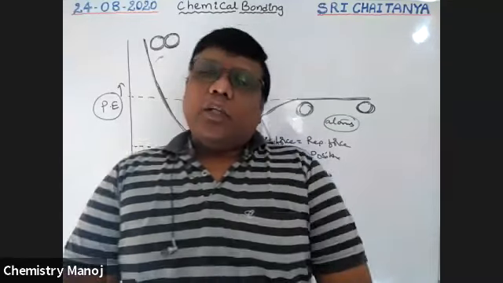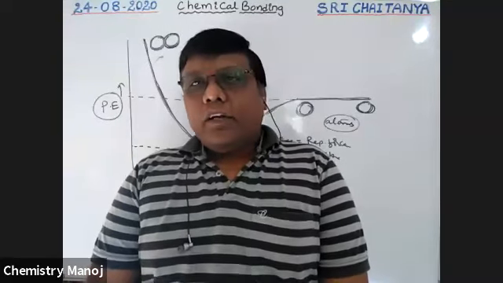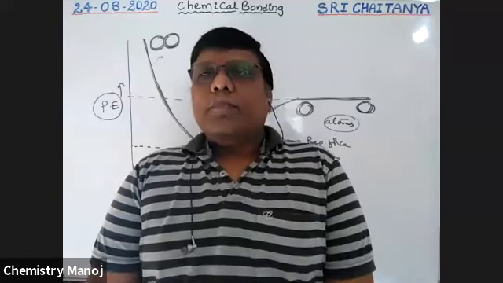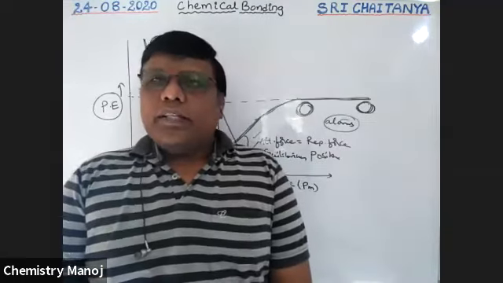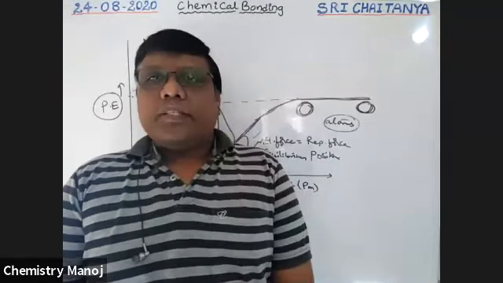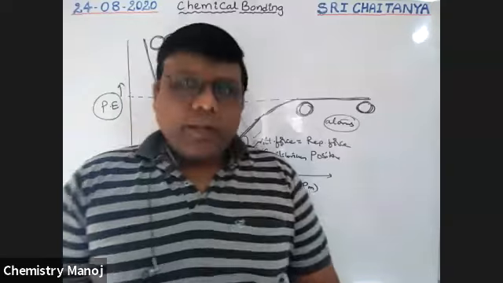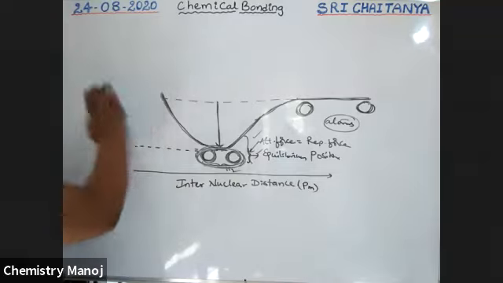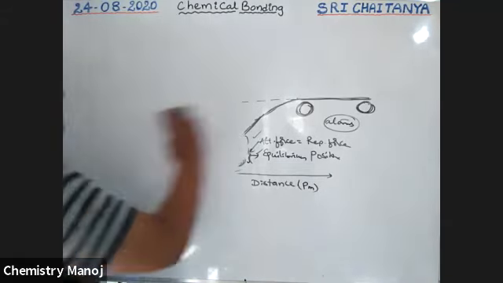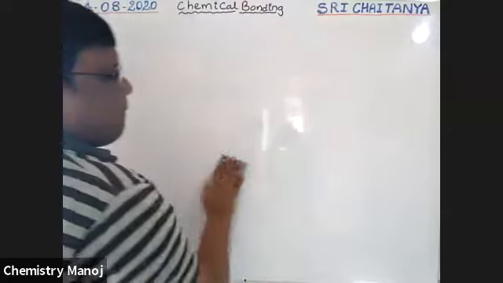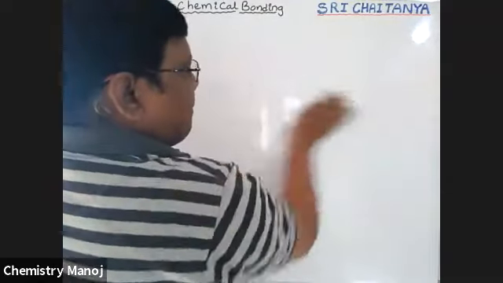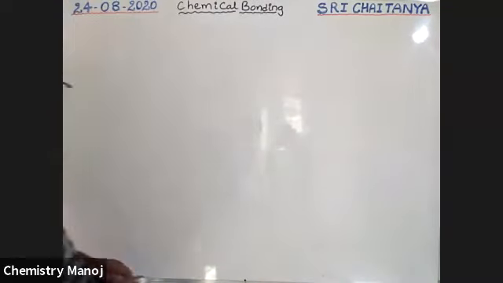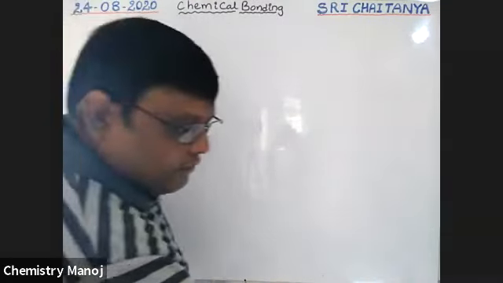Before entering into the chapter, we need to know some technical words. What are those? That is octet rule and valence. So that's why I'm trying to explain the octet rule and valence. That is valency.